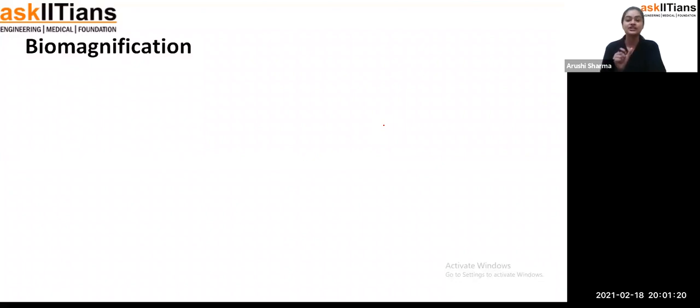So magnification, and now it is related to bio, that means something which is going to be multiplied biologically, that means in human beings or in plants. So that we call biomagnification. Now what is getting multiplied, we'll see in one video, because after watching that video many questions will be sorted out. But remember one thing: something is going to be multiplied biologically, and that is creating problems. So just look here.